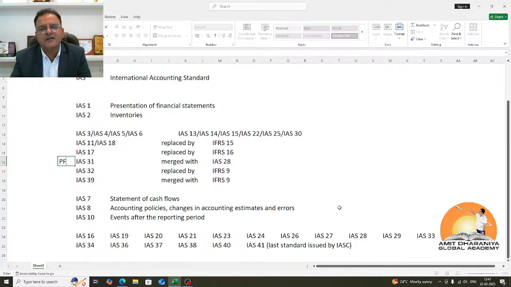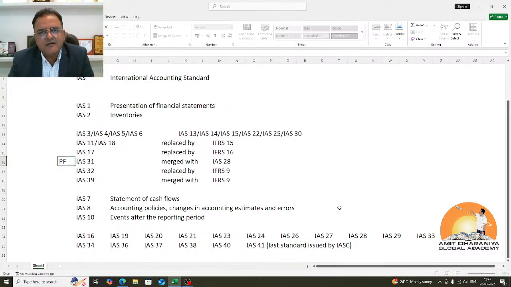And during this journey, there were also some standards which were replaced or which were merged with other accounting standards. So if I look at the list, IAS 1 is now going to be replaced with IFRS 18. So I'll share the difference between IAS and IFRS. So for the first time, this big change is coming. Otherwise, IAS 1, IAS 2 was relevant since 1973.